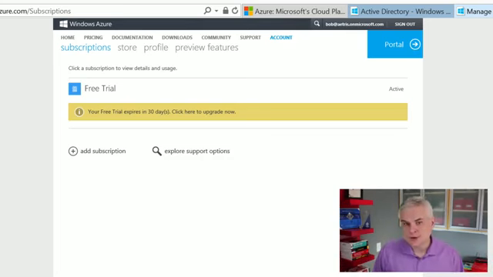An Azure subscription allows an organization to pay for Azure services. A single organization can have multiple subscriptions so that it can track the usage or even use different payment methods for a given department or a given project.